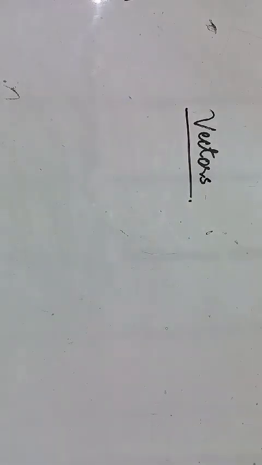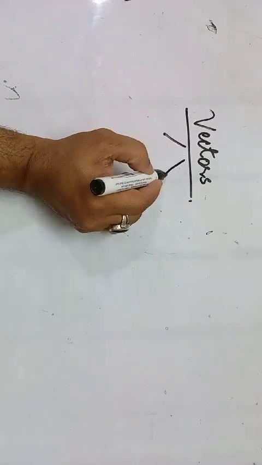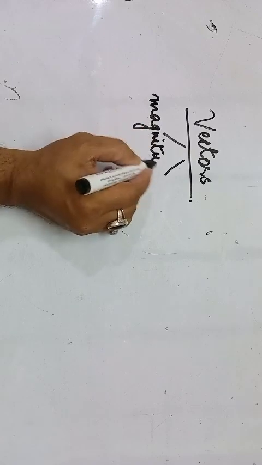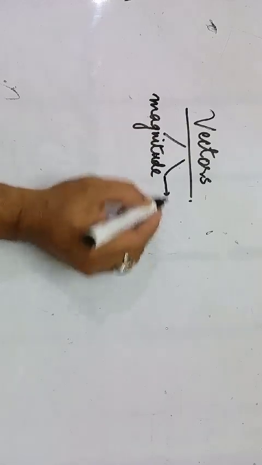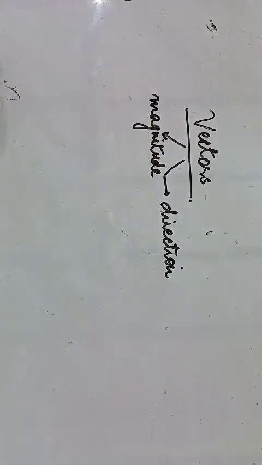So we have vectors. Now how do you usually represent a vector? Since it's a vector, it is supposed to have both magnitude as well as direction. Both these things are going to be present in a vector.